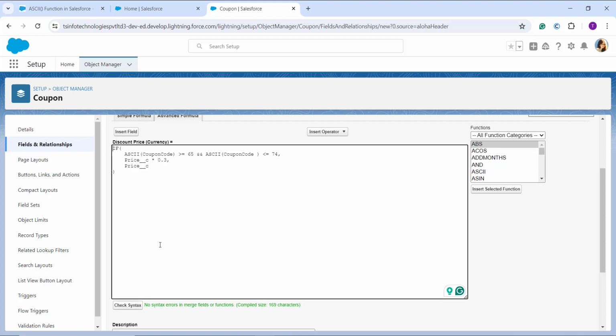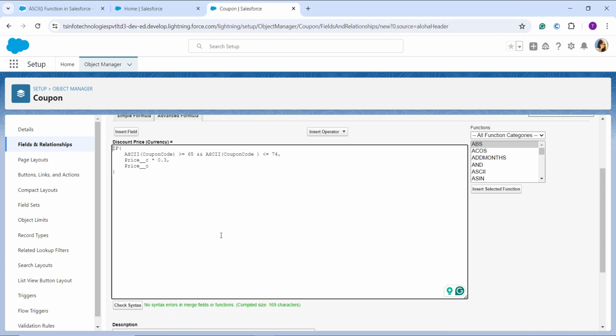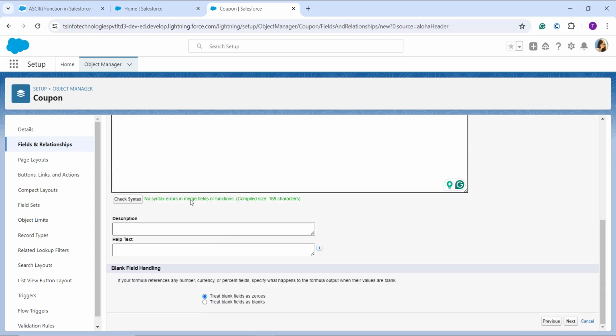So here I use the ASCII function that converts the first character of the coupon code field into the unique ASCII value of the character. I also use the IF function that checks whether the first character of the coupon code falls within the range of 65 to 74, because I want to check whether it resides under A to J in capitals. If it is, I multiply the price by 0.3, which means I am giving a 30% discount on the applied price. If not, the price without any discount value gets printed. So here I am giving the discount to the person whose coupon value resides under A to Z only. So this is the logic behind that code.